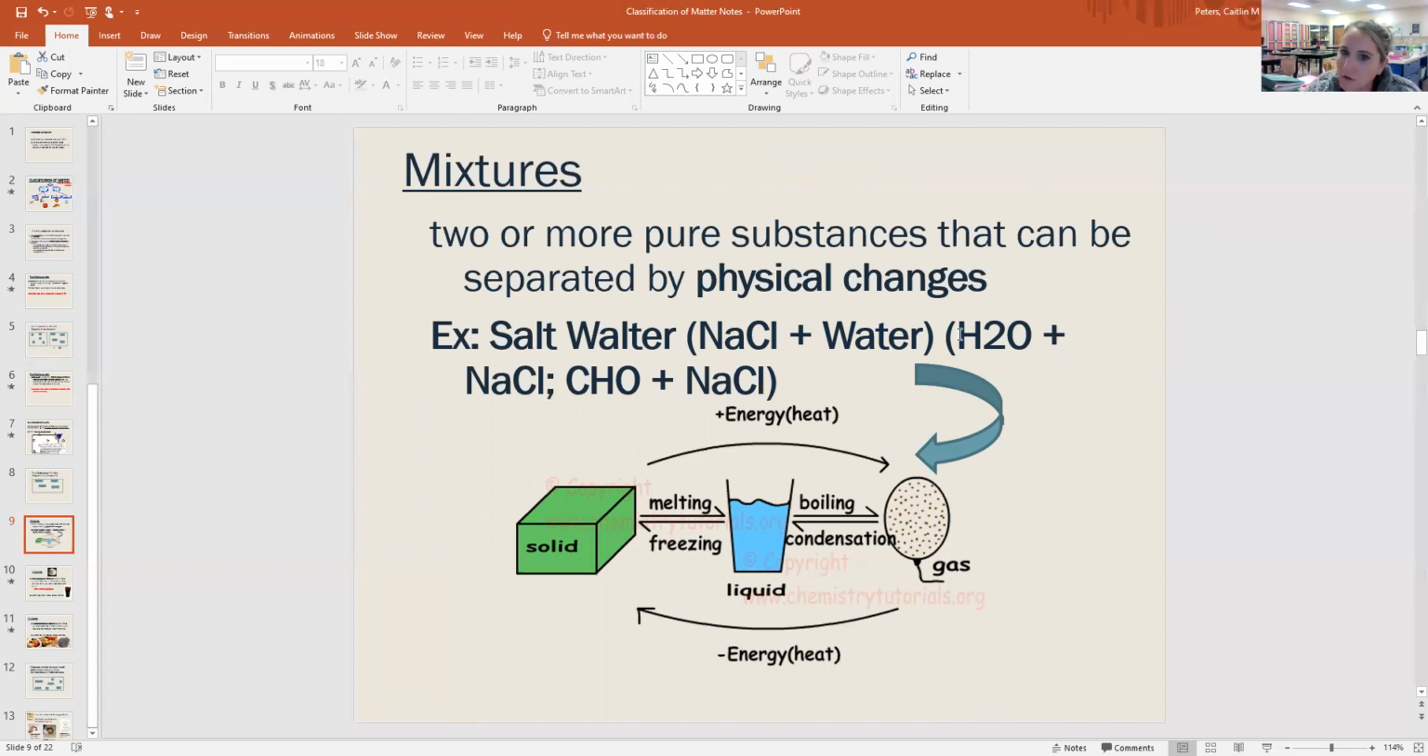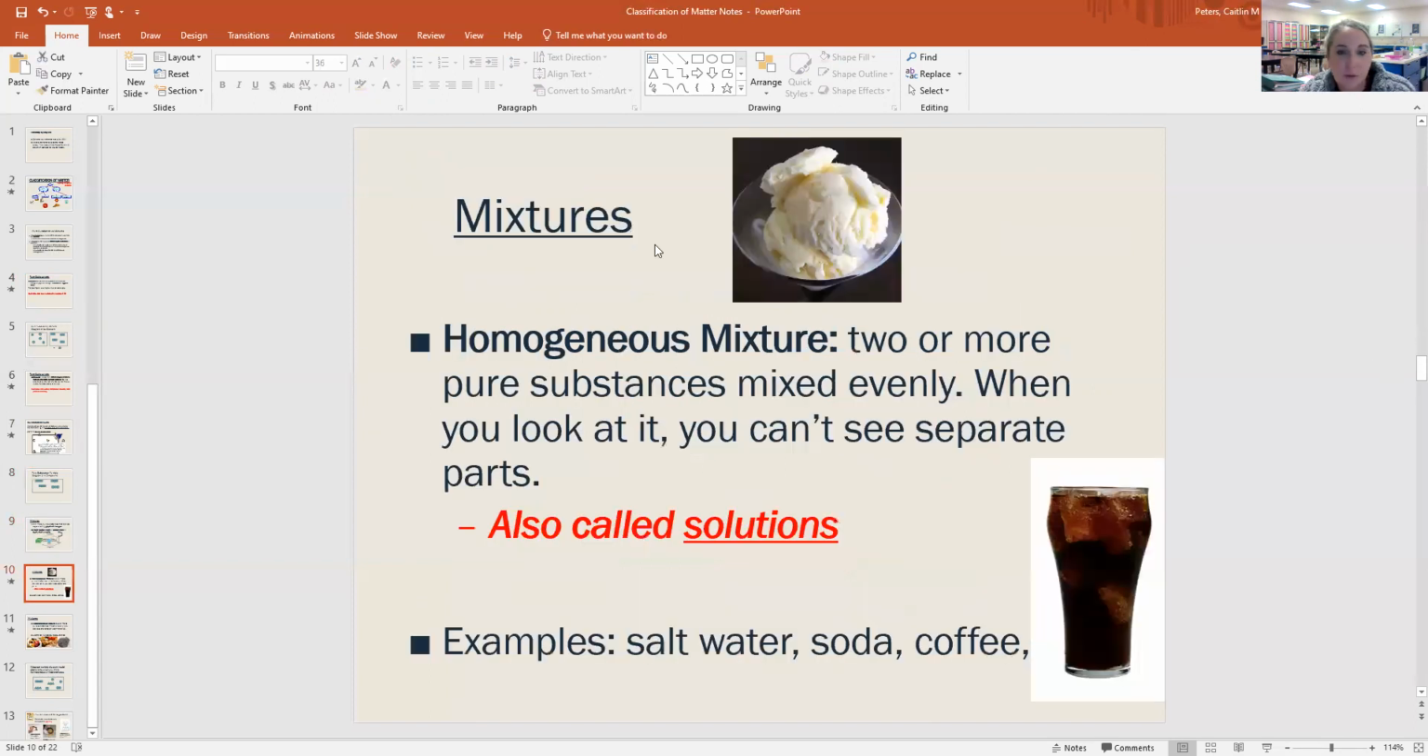All mixtures, if you looked at an equation for them, have a plus sign or an and sign in there because there are two different substances. And we have two types of mixtures: homogeneous mixtures, which is where you have two or more pure substances mixed evenly. And when you look at it, you might know that there's different stuff in there, but you can't see it. Homogeneous mixtures are often called solutions.